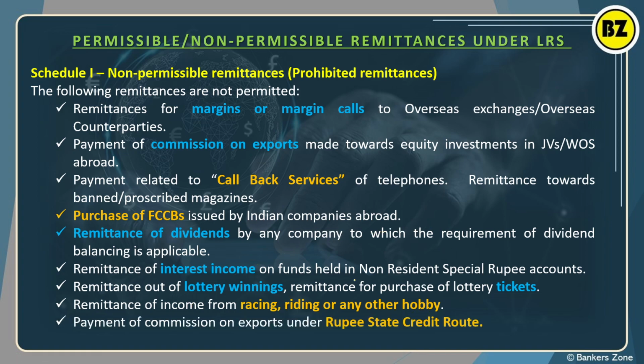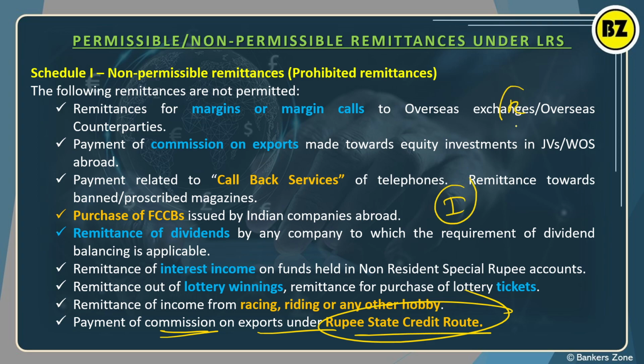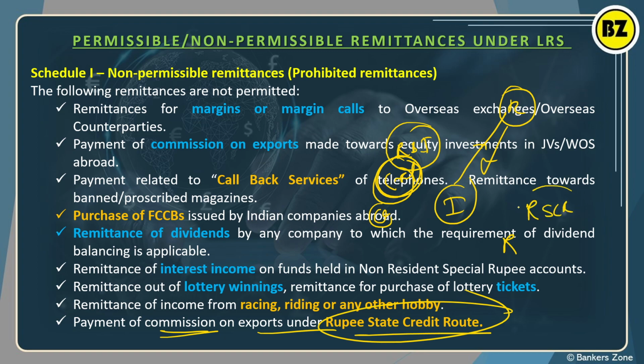Okay. Next, payment of commission on export under the rupee state credit. So what is the rupee state credit? Before that there was a lot of trade between India and Russia, right? So import export. Whatever the Indian exporter and importer are doing in the trade, for that purpose the RBI is giving them credit, right? Directly cash is not given, RBI is giving them credit. That's why that trade is called that scheme. For that purpose, to give credit by RBI for the importer exporter with Russia, the scheme was launched, called the rupee state credit route. Okay, and for that also, whatever the commission you are sending is not covered under the LRS.